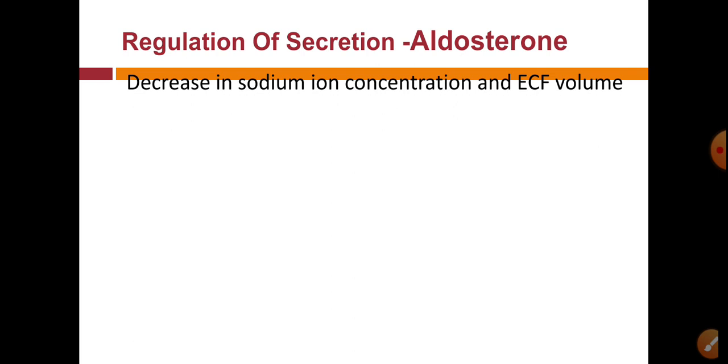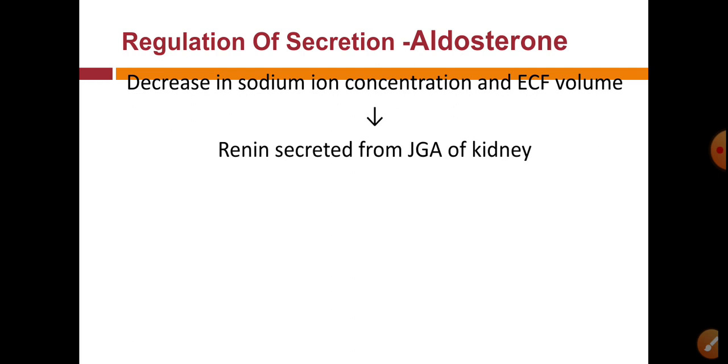Let us talk about the second factor, that is decrease in sodium ion concentration and ECF volume. When there is a decreased sodium ion concentration and ECF volume, it will cause renin secretion from the JGA apparatus of the kidney, as we have seen already in the excretory system.